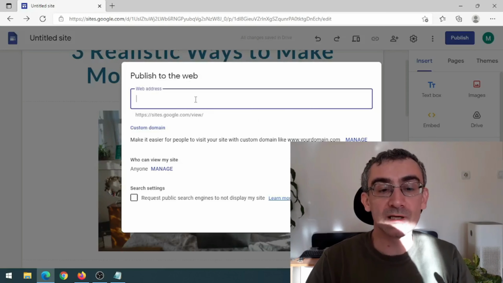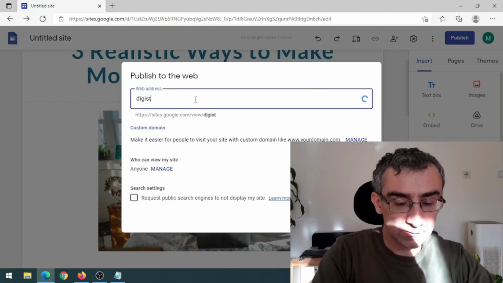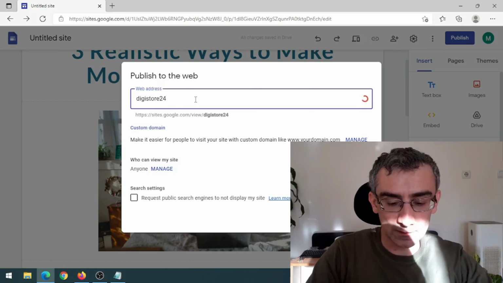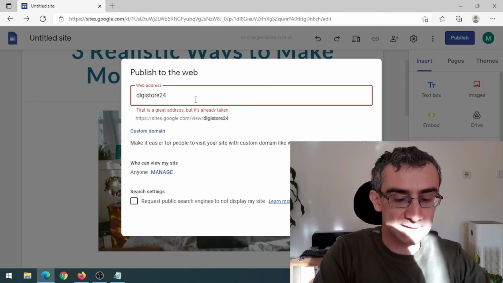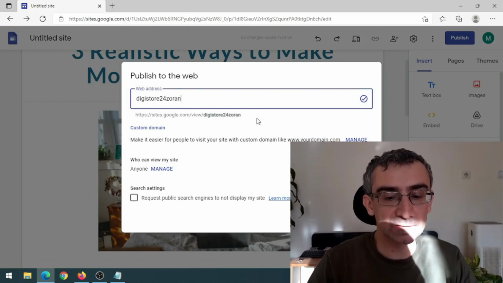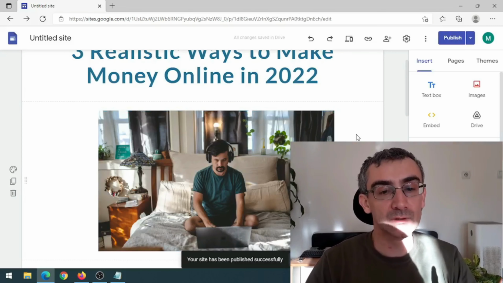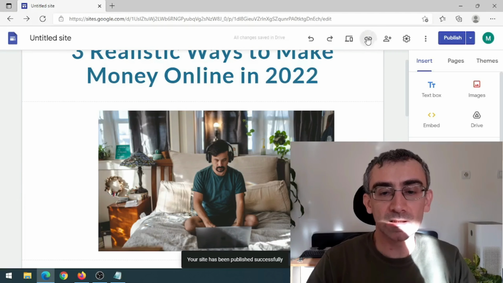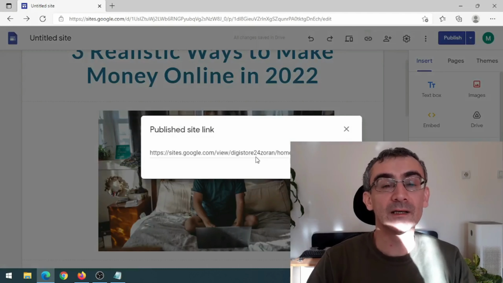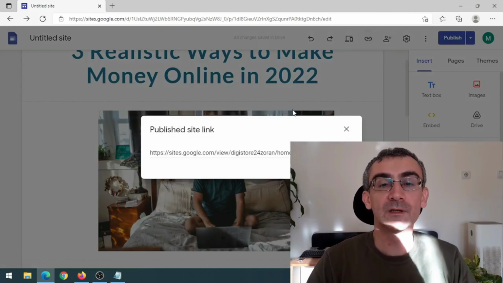And now you need to choose a web address. So let's say Zoran for this example, to see if it is available. Yes, it is available. And then click here on publish. Give it a few seconds. And that's it. It published this article, this 1-page Google site. And when I click here, this is a link to my Google site where I promote these Digistore24 affiliate products.